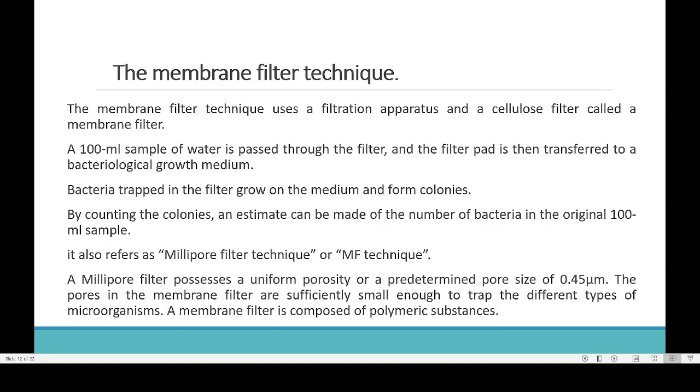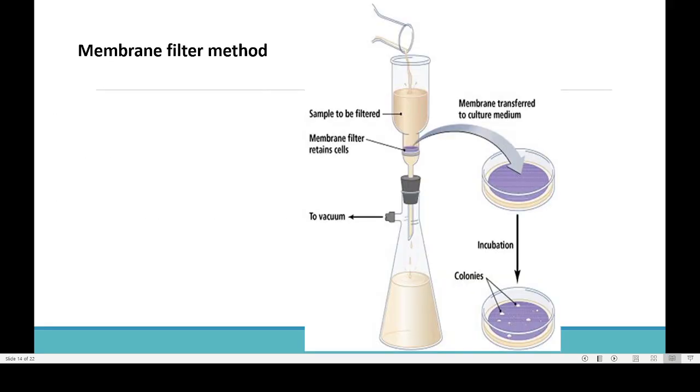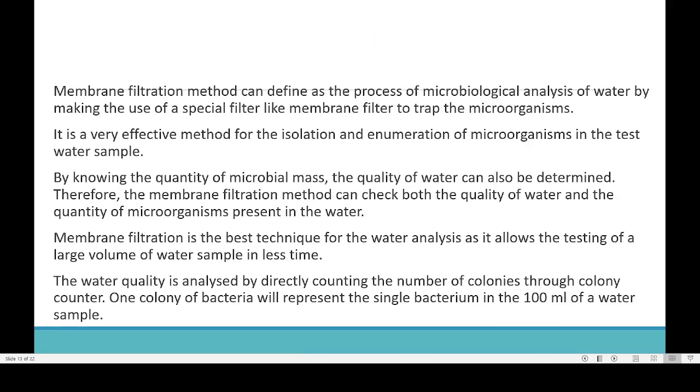Whatever bacteria are present on the filter paper will be cultured and counted. Here we can find 1, 2, 3, 4, 5, 6, 7, 8 colonies. If the number of colonies is beyond a certain number, the scientists will say that this water is not suitable for drinking. That is how we normally check the quality of the water.